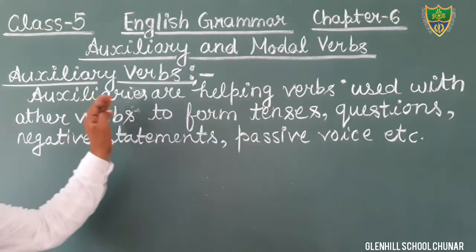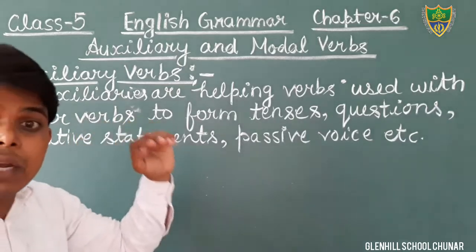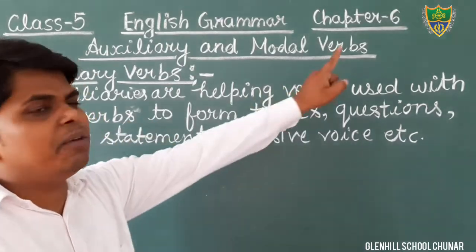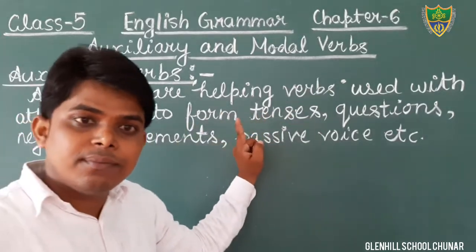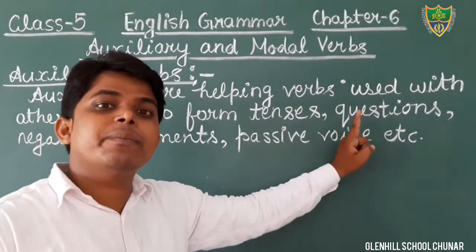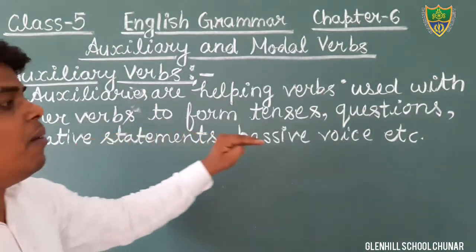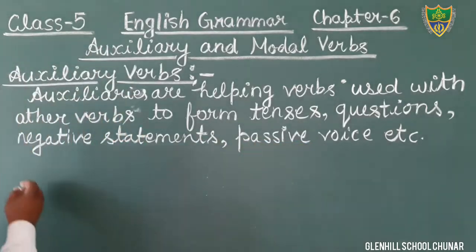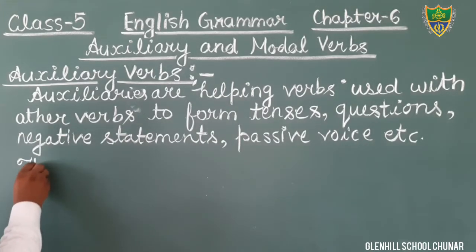Dear students, the same thing is given here. Just see, helping verbs are used with the other verb. Other verb means here main verb. The helping verbs are used with the main verb to form the tenses. Question means interrogative sentences, negative sentences, and passive voice. For example, we will see. And first of all, you write the words.